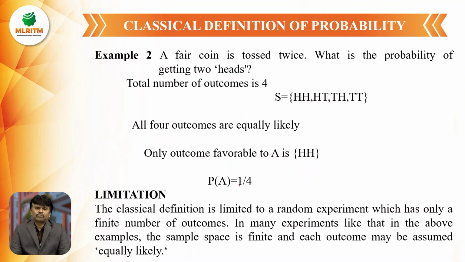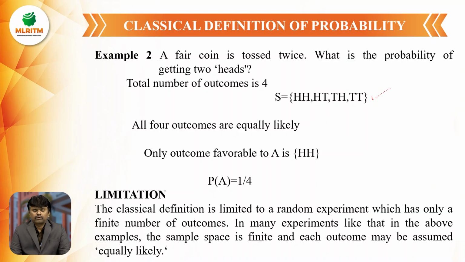Similarly, one more example for the classical definition of probability: a fair coin is tossed twice. What is the probability of getting 2 heads? If 1 coin is tossed twice, the possible outcomes are 4 only: head-head, head-tail, tail-head, and tail-tail. These are the 4 possible outcomes of this experiment.